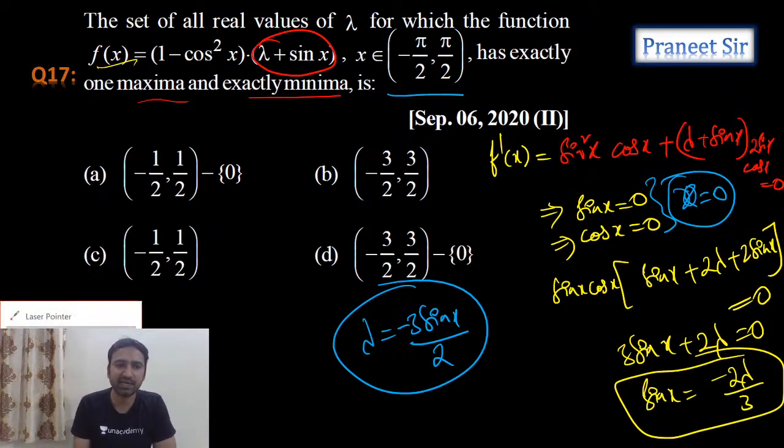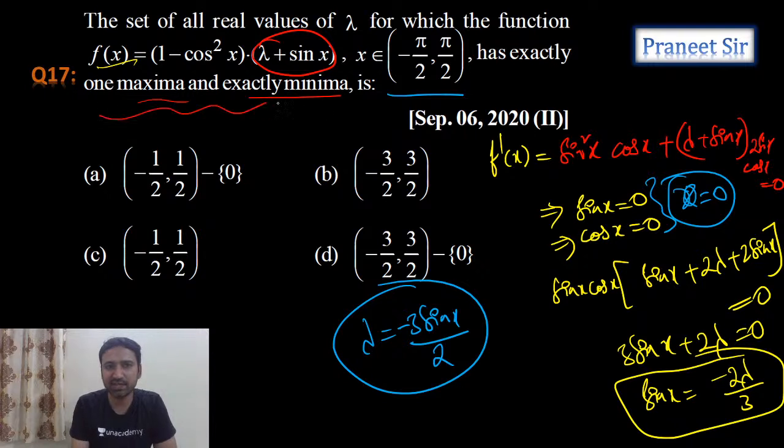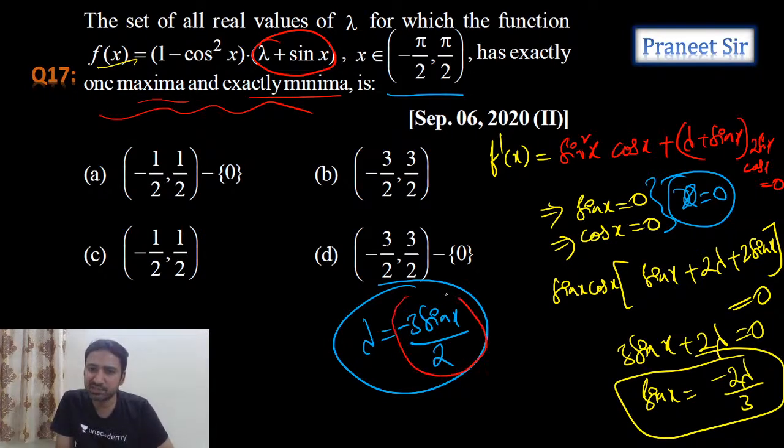That means we need to get at least 2 critical points. We need 2 critical points. So for that, compulsory this value. What is this value, guys? If this value lies in the interval minus 3 by 2 to 3 by 2, then we can say that if lambda lies between minus 3 by 2 to 3 by 2, then we have a solution.